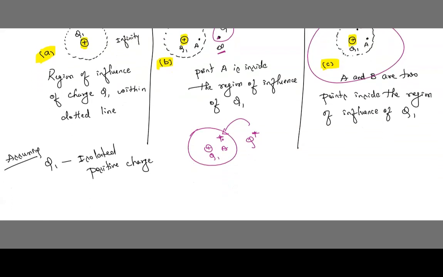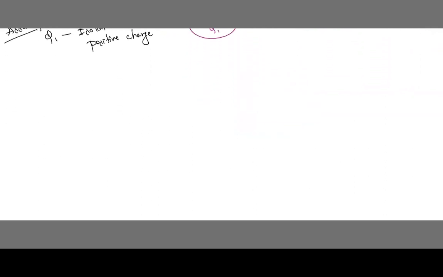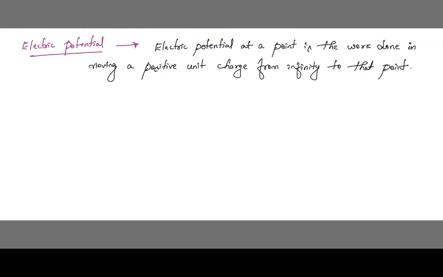So electric potential at a point is the work done in moving a positive unit charge from infinity to that point. Is this clear? So now what is electric potential? Electric potential at a point is the work done in moving a positive unit charge from infinity to that point. This is called as electric potential. Is this clear, children?